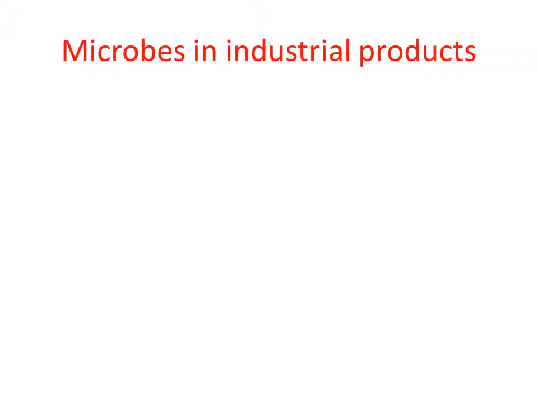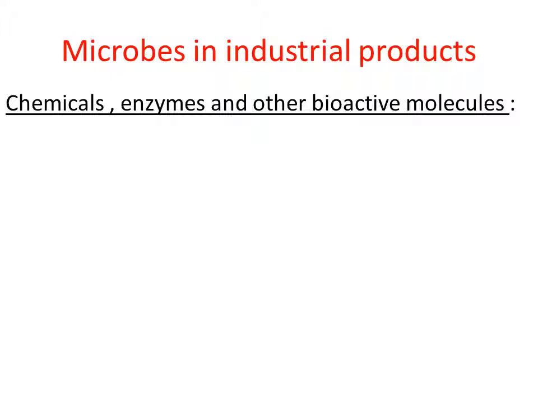So now we are going to discuss the production of chemicals, enzymes and bioactive molecules in the industries. Some of the chemicals, enzymes and bioactive molecules are produced on a large scale in the industries by using microorganisms,